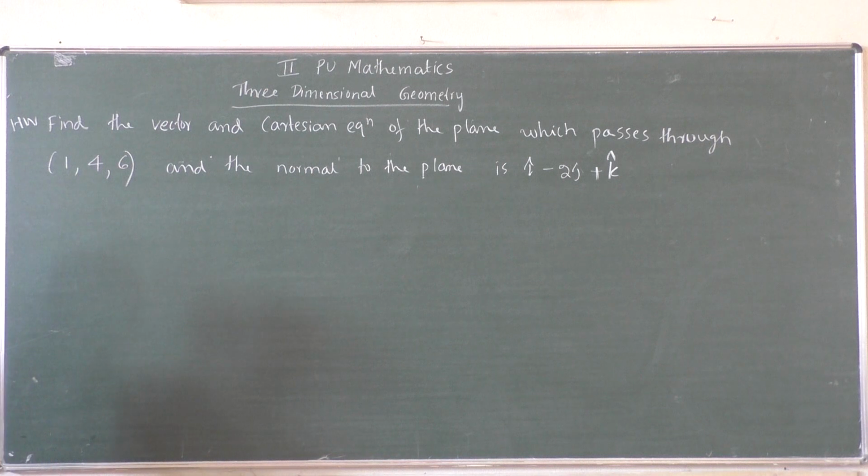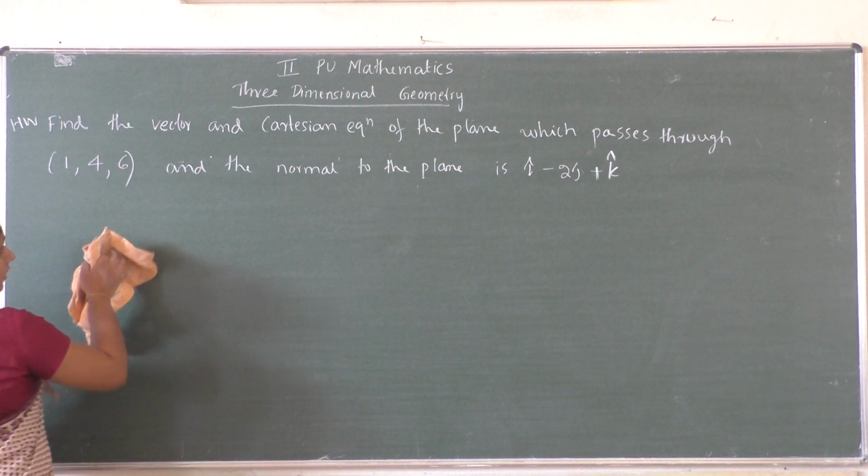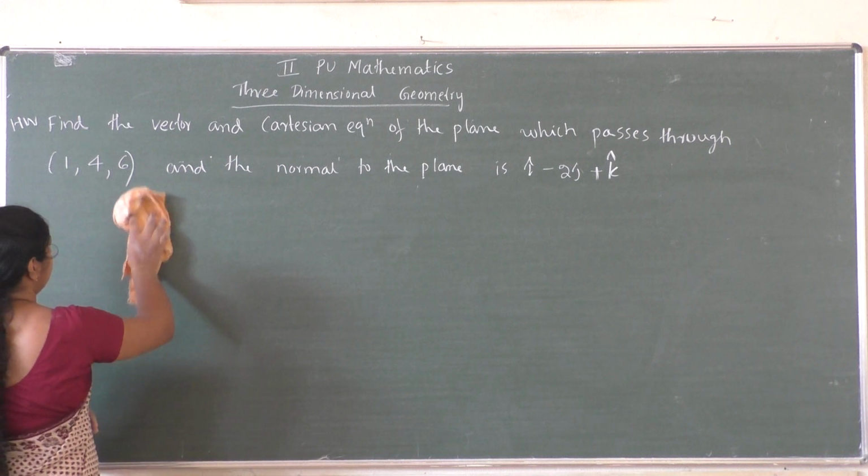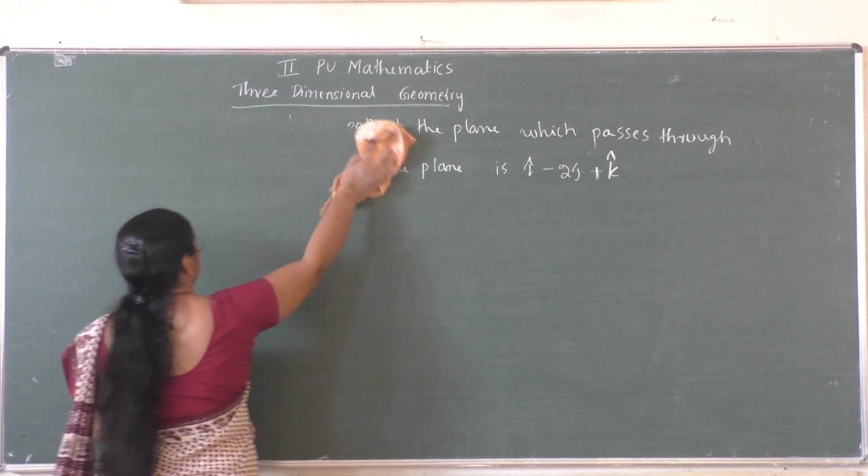Same point is given and normal to the plane is given. We have to find both vector and Cartesian equation of the plane.